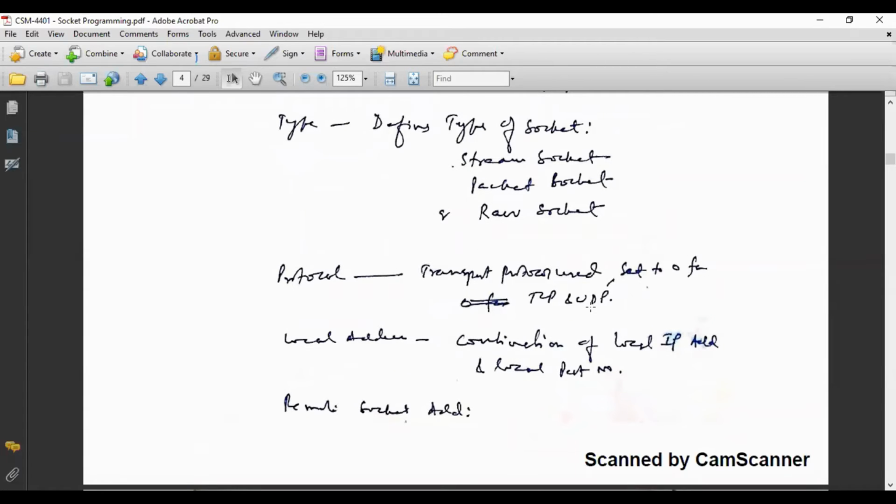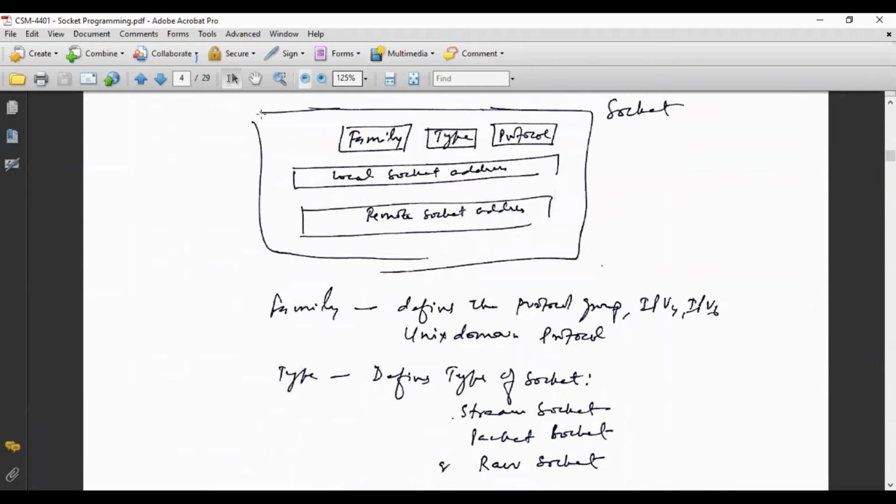So the server's IP address and the port number on which that particular service is running. IP address taken together with port number is known as address here. So these are basically the structure. A structure, I am talking about C. In C, you might have read about structures.